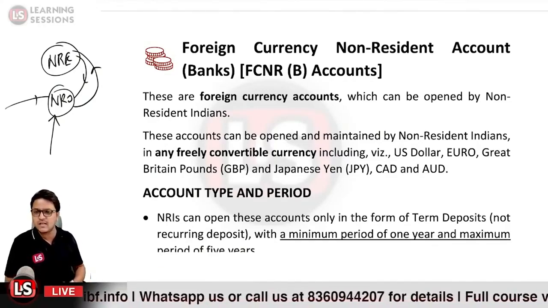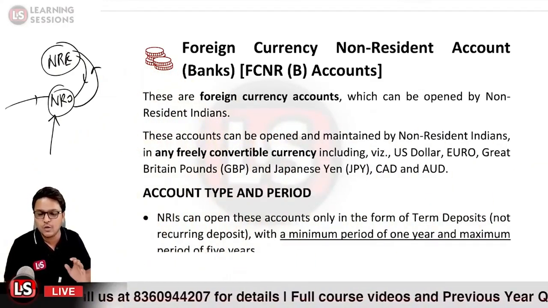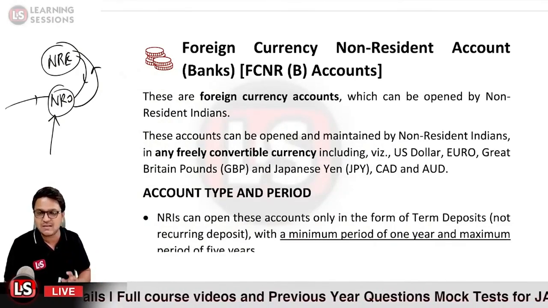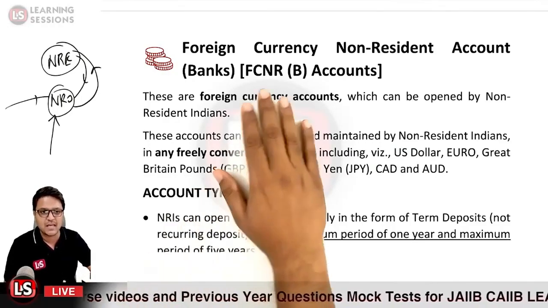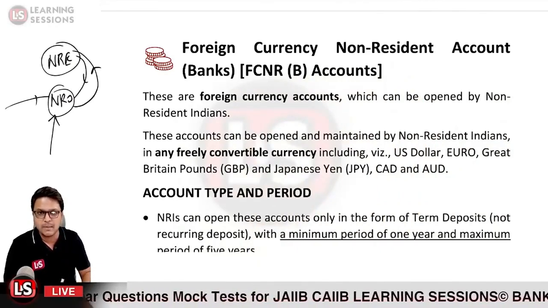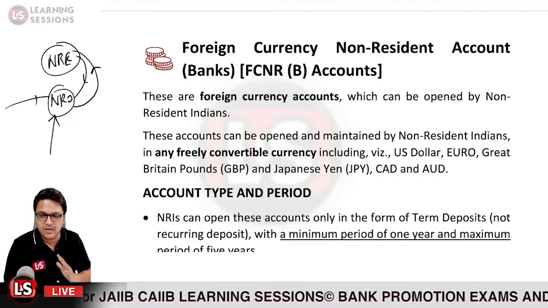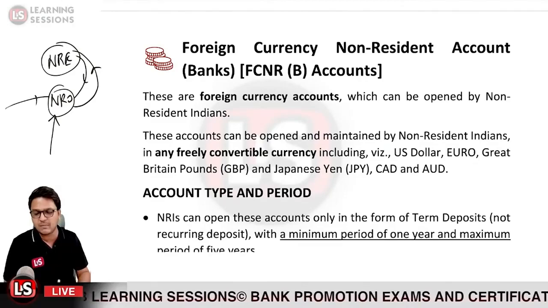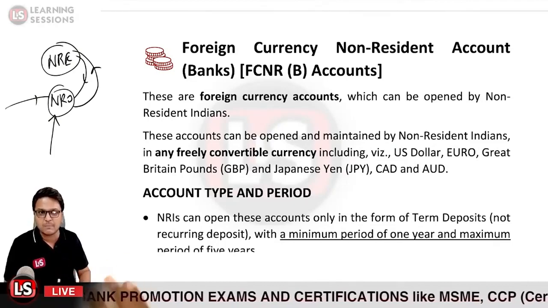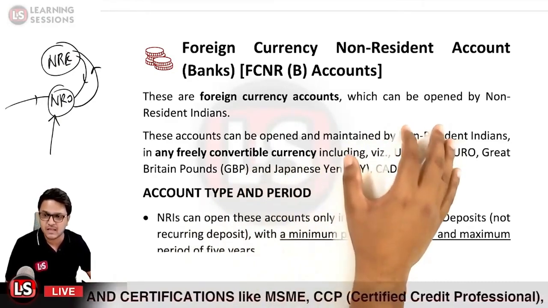Okay. So now let us learn about the FCNR accounts. We learned that NRE and NRO both are Rupee accounts. In both the accounts, the balances are maintained in domestic currency, that is in Indian rupee. Whereas in the case of the FCNR account, the currency would be the foreign currency in which it will be maintained. In NRE and NRO accounts, the form of the account can be a savings account, a current account, a fixed deposit account, or a recurring deposit. But in the case of FCNR account, these accounts are maintained in the foreign currency.